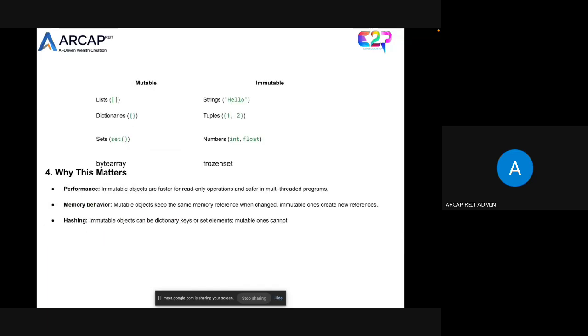So if you see mutability and immutability, list comes under the mutable. Dictionaries come under the mutable. Sets come under the mutable. And strings are immutable. Tuples are immutable. Tuples, as we discussed earlier, like registration numbers, ID, basic details like date of birth, all these we store in the tuple.